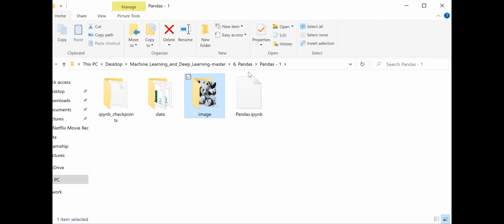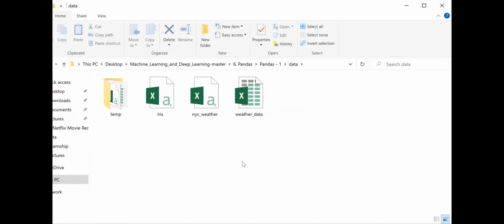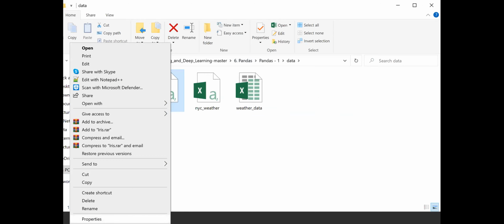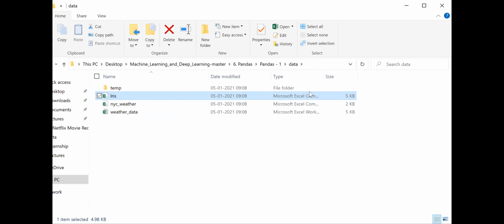Let me go back to the folder, and there is a folder called data. In this data folder, I have a file called iris. Let me go to the properties. If I go to the properties, I will see that it is nothing but a .csv file. I hope everyone is able to see that. Do you see it is a Microsoft Excel comma separated values file. Is it clear to everyone? Is it clear till this point?